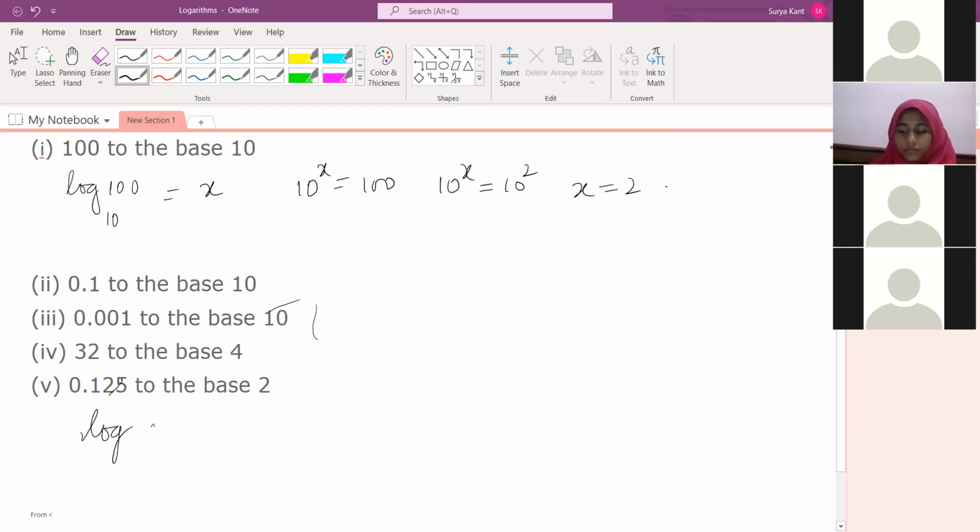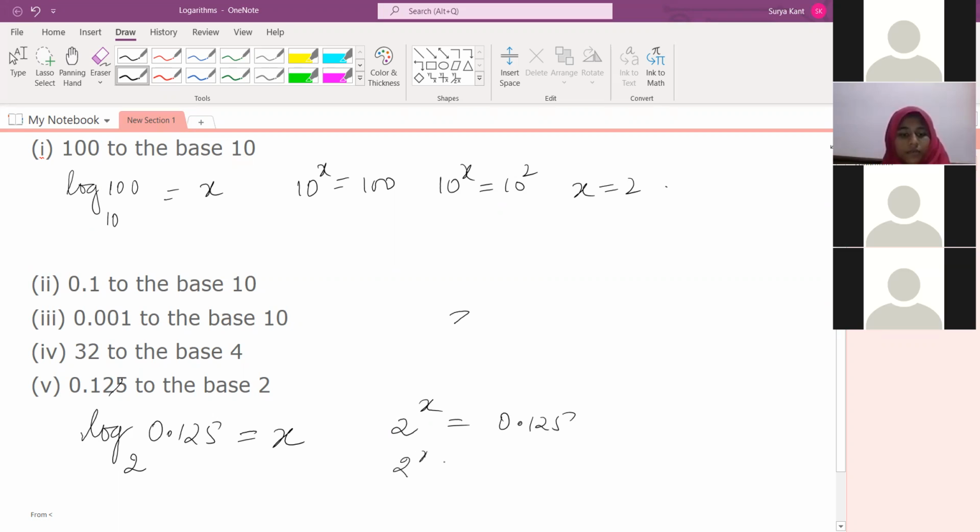See, log 0.125 to the base 2 is equal to x; you should find what x will be. Okay. So what can you write here then? Sir, you can change 0.125 into 125 by 1000. 2 to the power x is equal to 0.125.